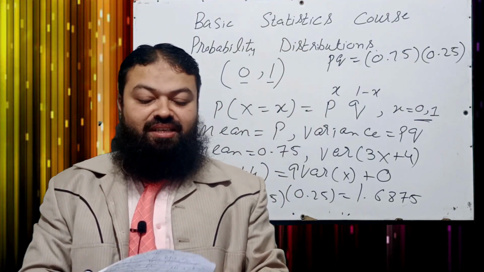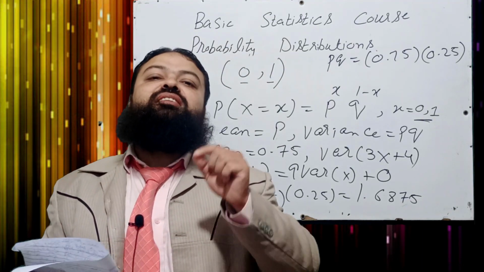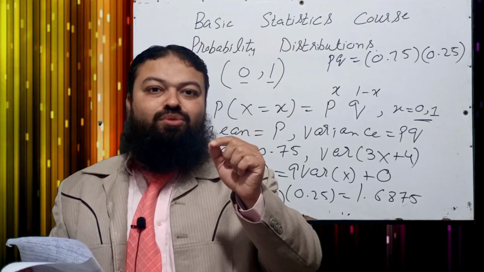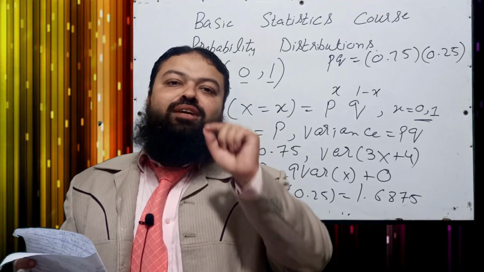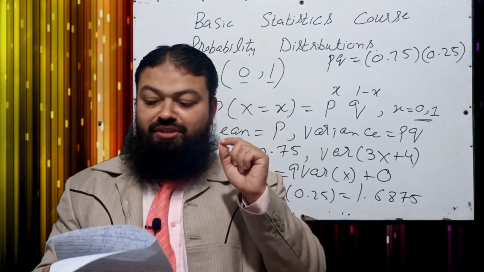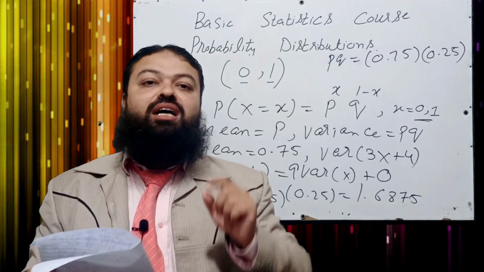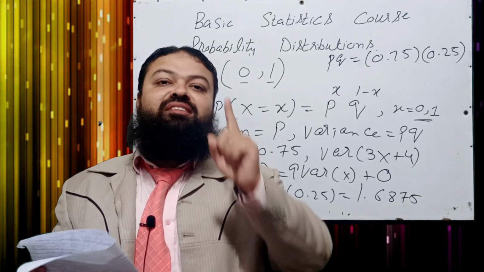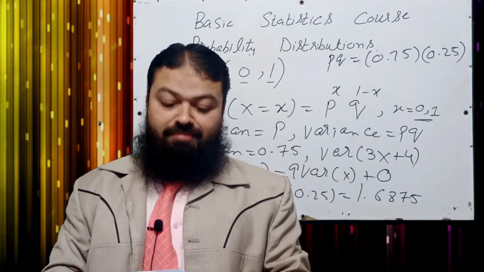Now question number 6: hypergeometric random variable is A part, discrete random variable. We know discrete random variable is a variable which can take only some specified values. It can take only whole numbers 0, 1, 2 or 3. B part, continuous random variable. C, mixed variable. D, none of the above. Hypergeometric random variable is a discrete random variable. A will be the correct option in the exam.